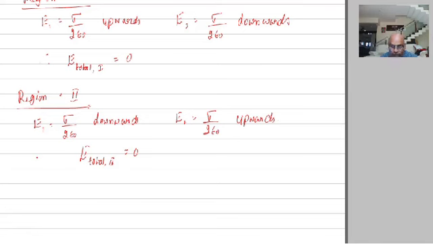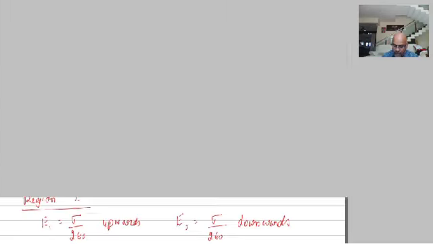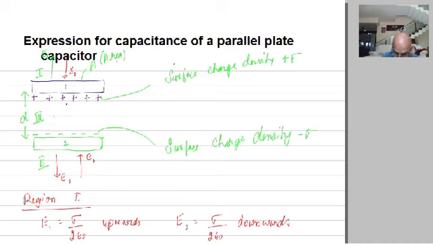Now coming to region 3. Get back to this diagram. See here, the electric field due to the positive charge is downwards. You call that E1.